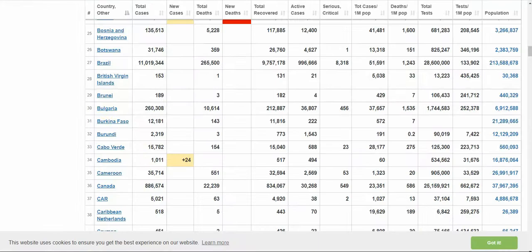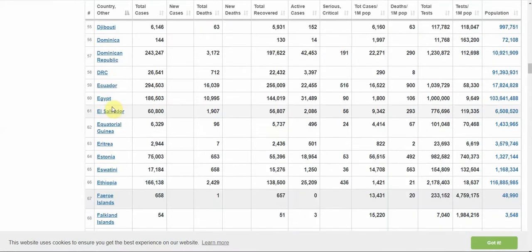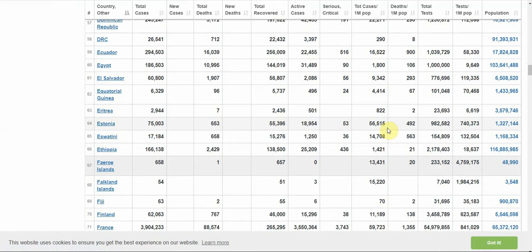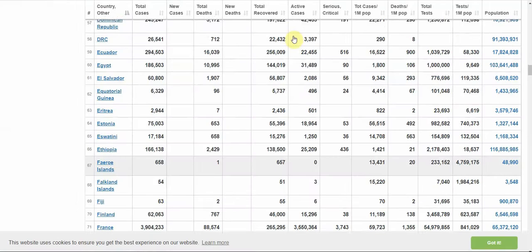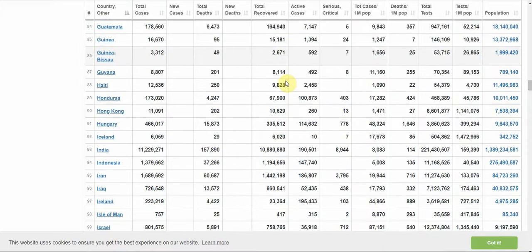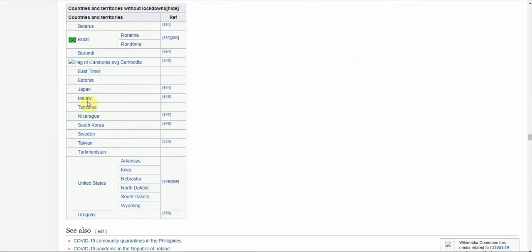Estonia. Let's see how they fared. Okay, 492 deaths per million with no lockdown compared to 1,600 for the US. Japan, let's look at that. 65 deaths per million with no lockdowns. Let's look at one more. And then you can go and do this yourself and look at the rest.